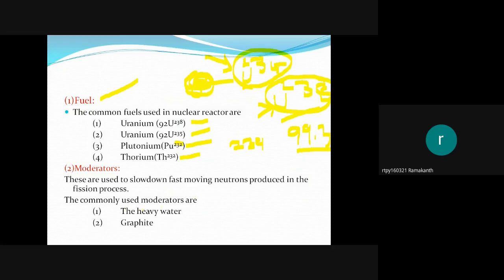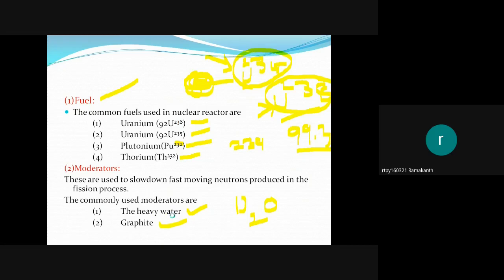In order to slow down neutrons, we use heavy water and graphite. Heavy water is nothing but D2O. H2O is light water, hydrogen oxide. D2O, deuterium oxide, is heavy water. These are used to slow down fast-moving neutrons.